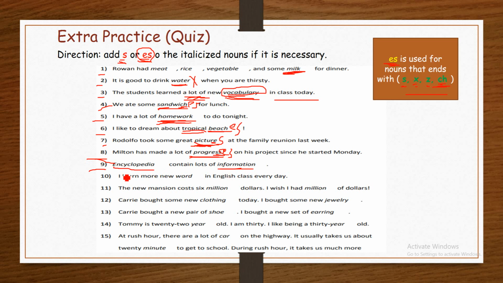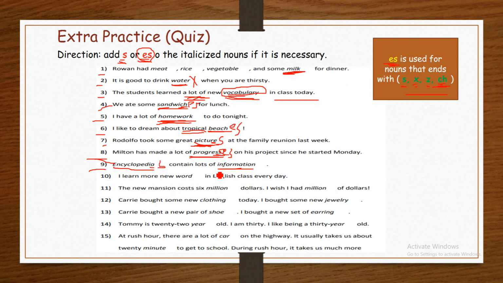Encyclopedia is a countable noun. It can be counted. Therefore, we have to add s or es here. It ends with a. Es is used for nouns that end with s, x, z, ch, but it ends with a. Therefore, we only add s here.